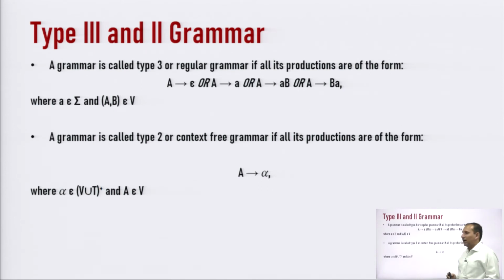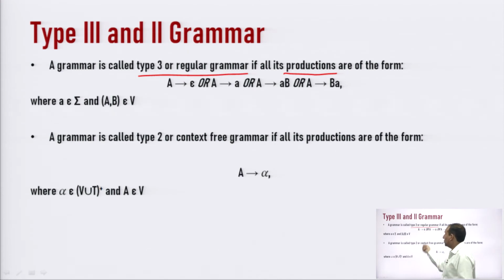Now, in this slide we will go into the deep details of the type 3 and the type 2 grammar. We can see that a grammar is called type 3 or regular grammar if all the productions, production meaning the rules through which we can generate the words, through which we can make the language, satisfy the condition.